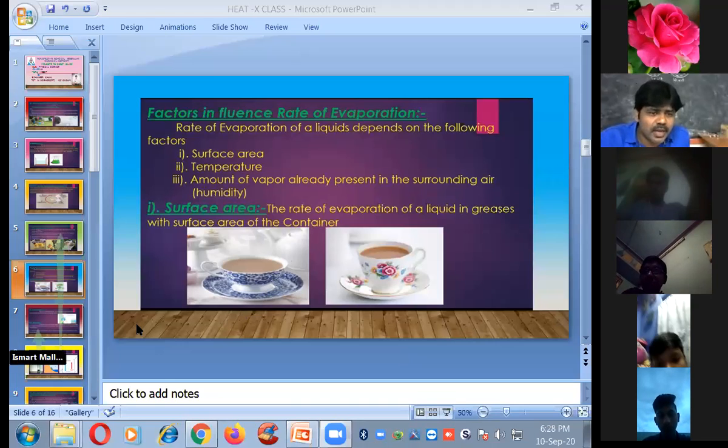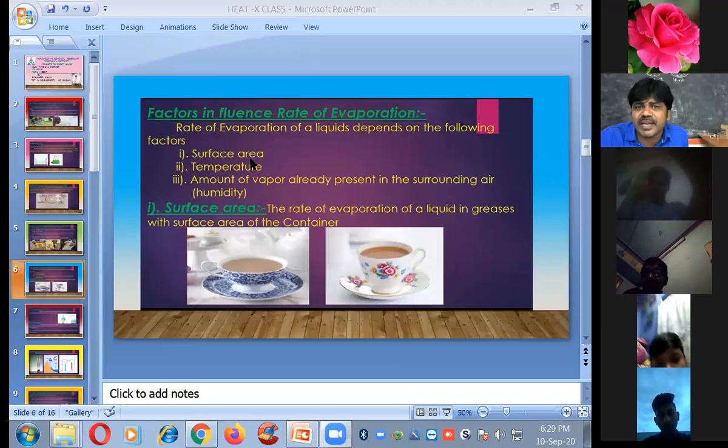Someone is typing "smart". Please everyone, don't type anything on this screen. If you are typing or writing anything on the screens, I can remove you from this class. These are the strict orders of your principal sir and also madam. So don't write, listen carefully. Ellaswamy, don't type it.